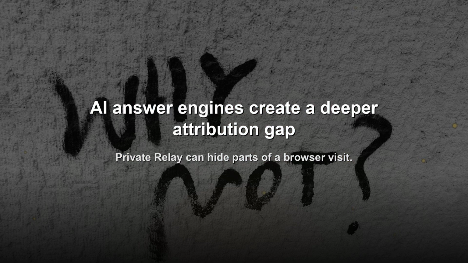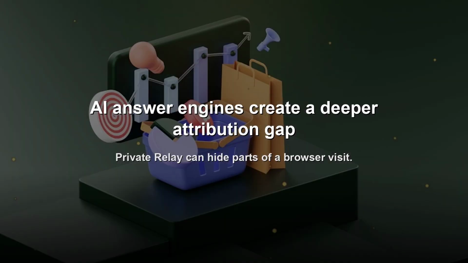A shopper asks an AI answer engine which leak-proof stainless steel lunch container keeps food cold. She reads a recommendation that cites a retailer's seal design. Then she searches the retailer's name and buys through a branded result. The store measures the branded search click.